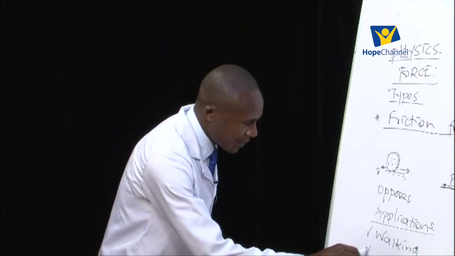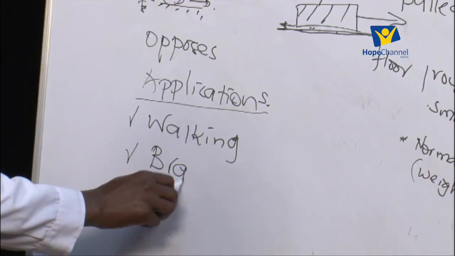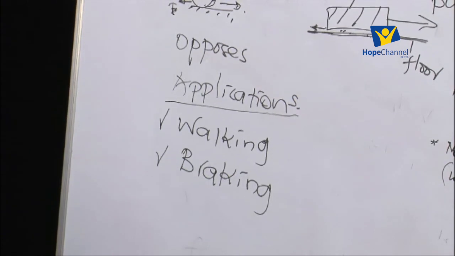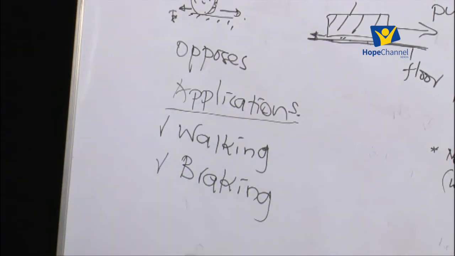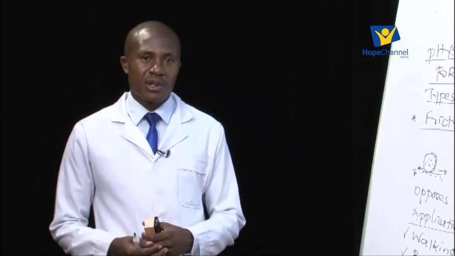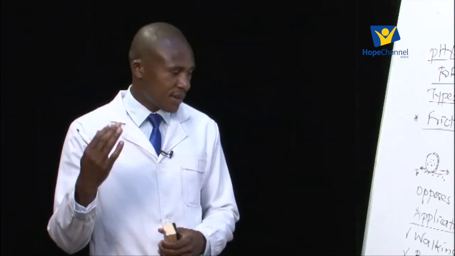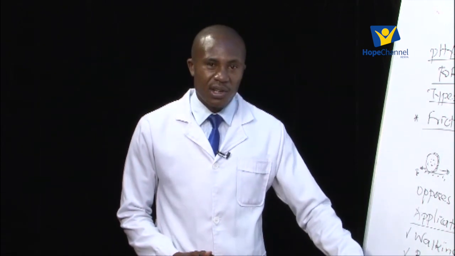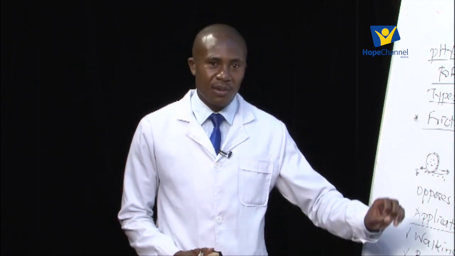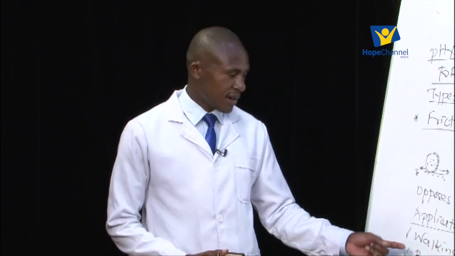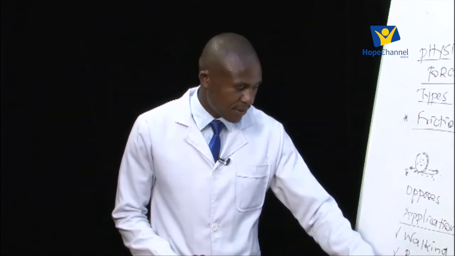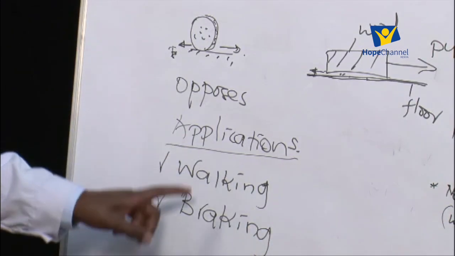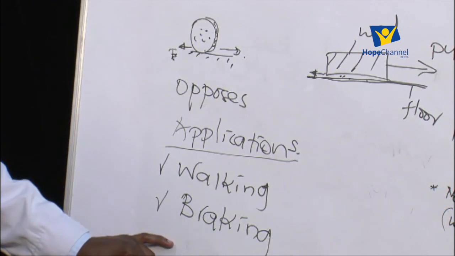Then number two, friction is very important when it comes to braking. Assuming you are riding your bicycle or you are driving your car and you want to stop it, if there was no friction, it is not possible for you to stop. If there was no friction, it is not possible for you to slow down. You will continue moving in a straight direction or in whichever direction you are moving, and that is not very good for you. So for us to achieve braking in vehicles or in bicycles when we are riding, friction is very important. That is one application again.